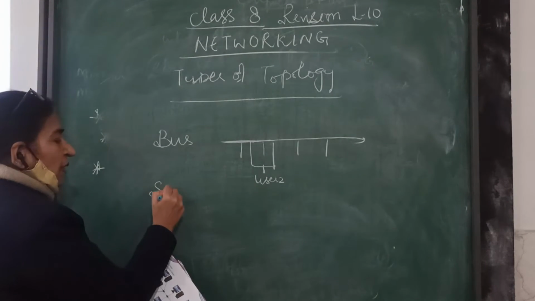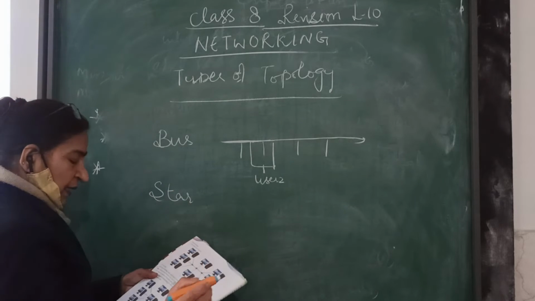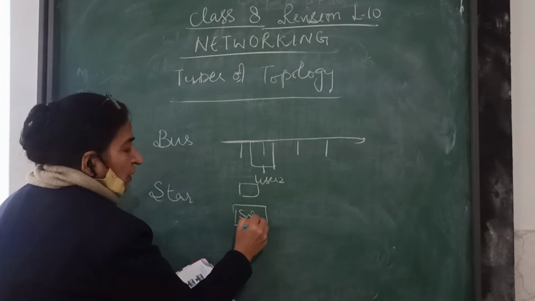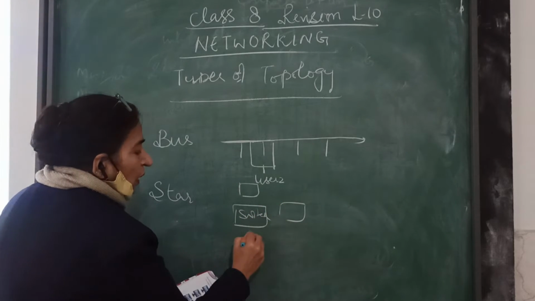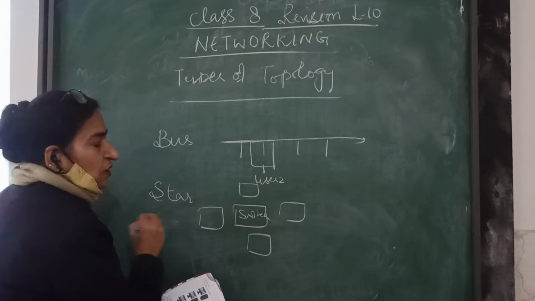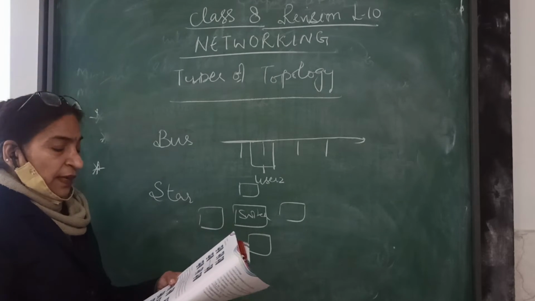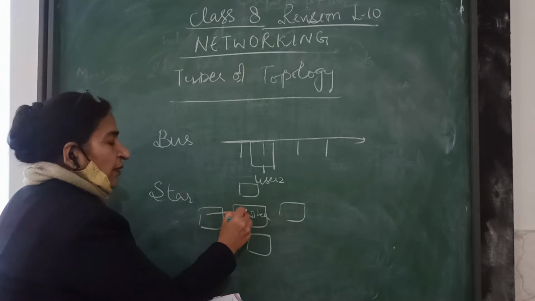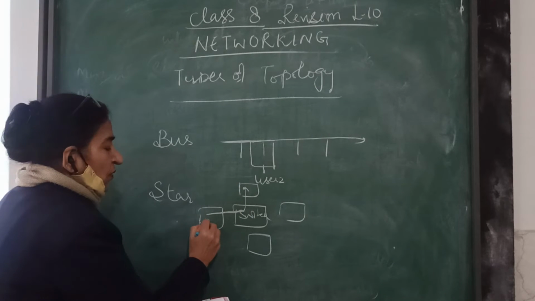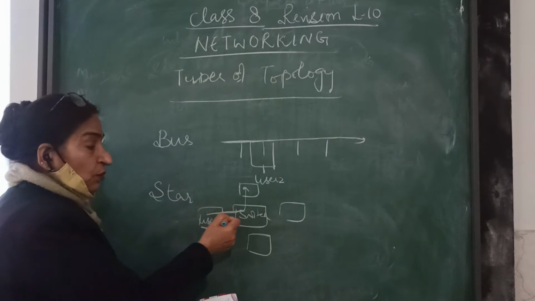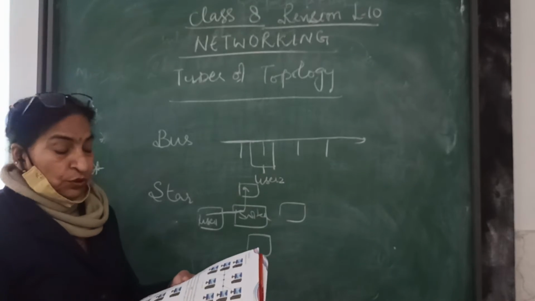Next we go with star. What is star? In this star topology, there is one main computer, and that is called the switch. All other computers are connected to it. That is called star topology. Okay. The data will first go to the server and then go to user 2. This is user 1. User 1 will send the data to the server and then it goes to user 2.